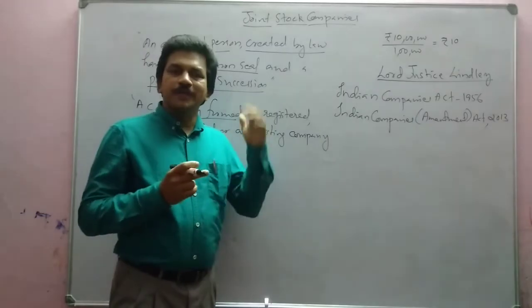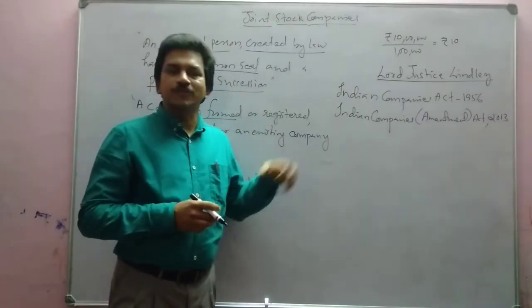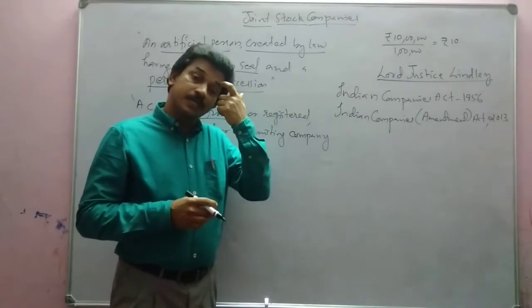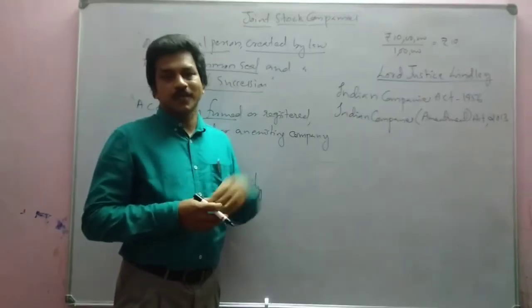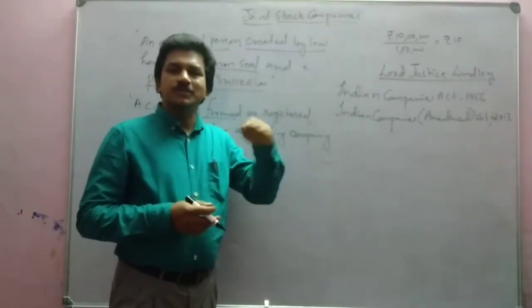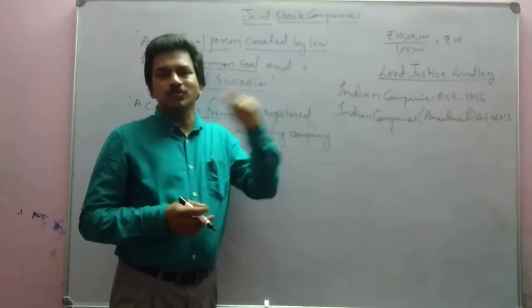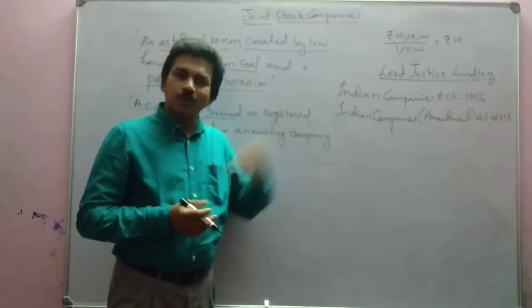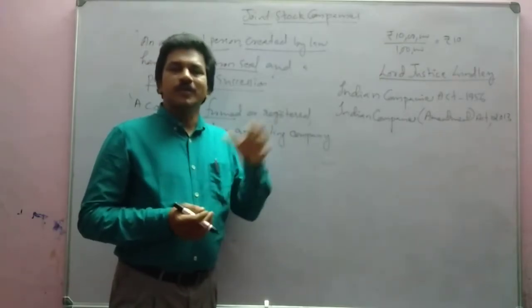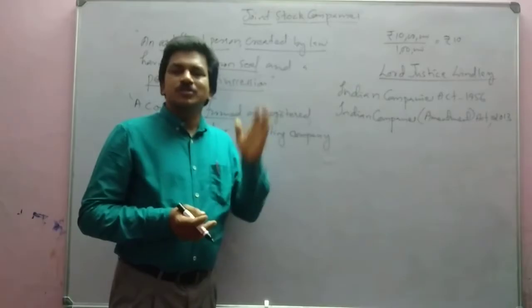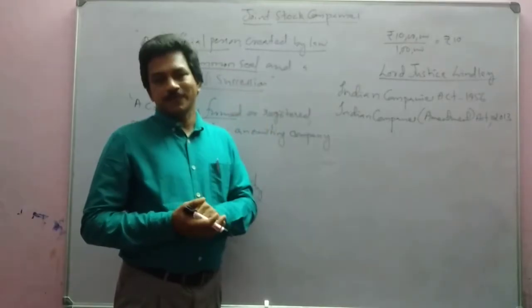Around 5 different steps are there in the formation of the company, which we will study in the next class. All those steps are to be satisfied according to the priority, or according to the order. After that only we can start the business of a company.